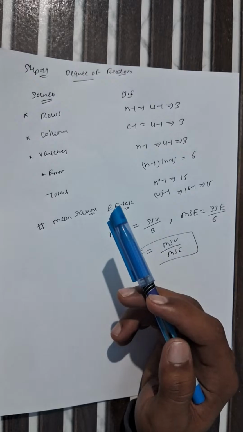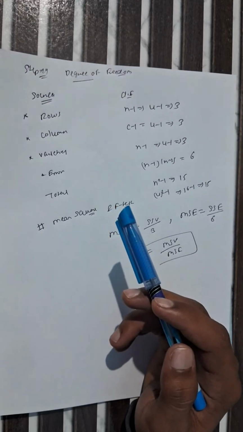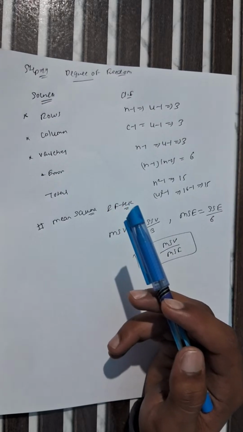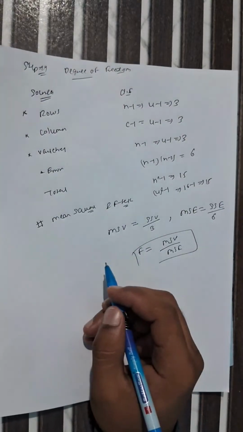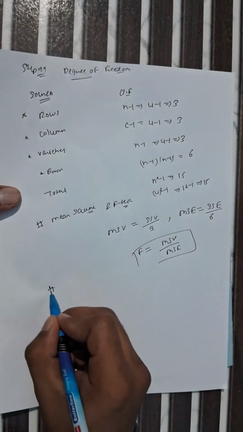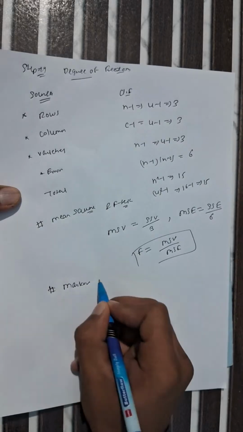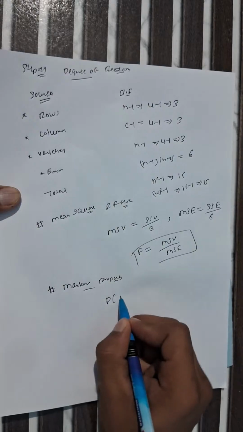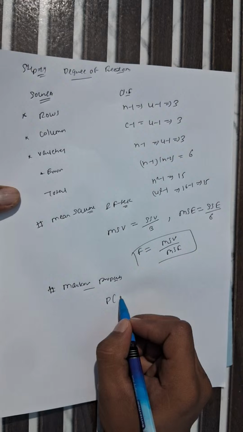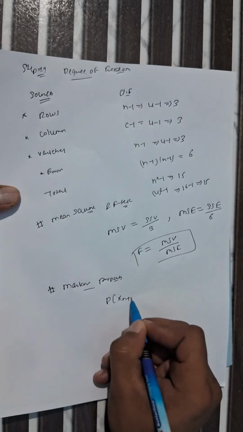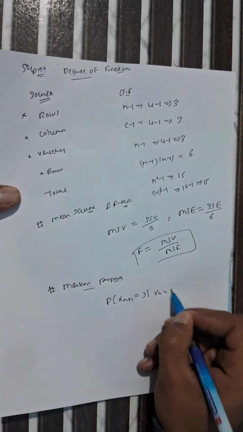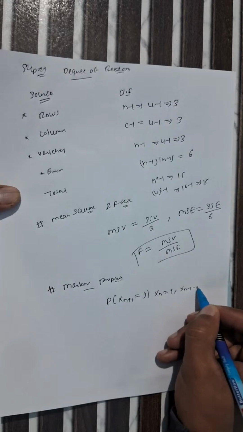If you want, I can solve a question for this Markov chain. I can write an expression for the Markov property, which is P of X of n plus 1 equals j, given X of n equals i and X of n minus 1 equals and so on.